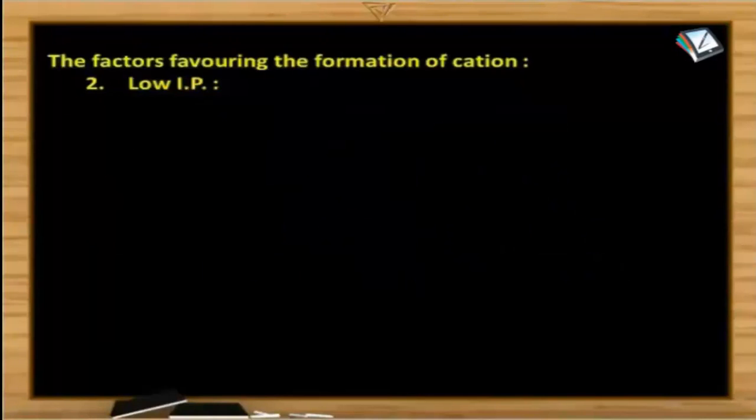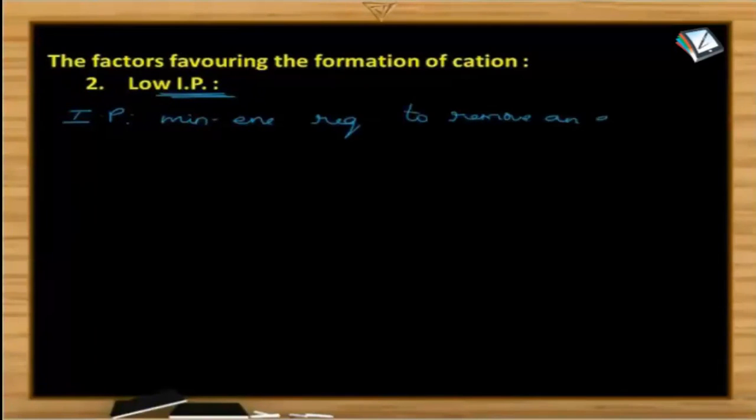Let's move to the next factor. It is low ionization energy. First let us understand once again what is ionization potential. Ionization potential or the ionization energy is nothing but the minimum amount of energy required to remove an electron from the outermost orbit of a gaseous, neutral, isolated atom. So the amount of energy required to remove an electron from the outermost orbit of an atom is called ionization energy.